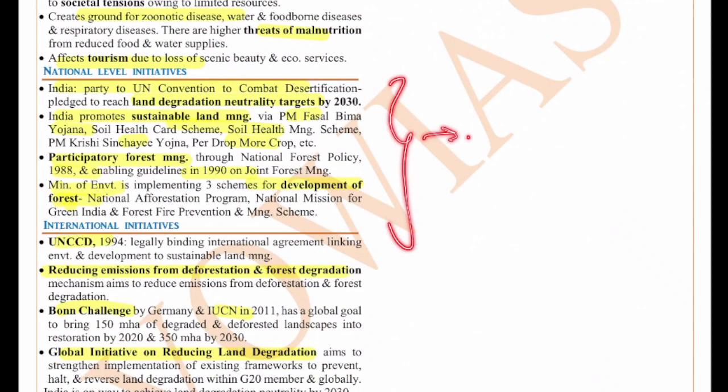So just remember the important schemes. India is party to the UNCCD and has the goal of land degradation neutrality by 2030. The schemes like the Soil Health Card Scheme, soil management and all, right? And also the Ministry of Environment is implementing schemes like the National Afforestation Program, the National Mission for Green India, and the Forest Fire Prevention and Management Scheme. All these things you can just write. And then for international initiatives, just remember a couple of them, like the UNCCD, REDD or the Bonn Challenge. These are sufficient. Okay, so like this we can write a comprehensive answer comprising all the elements, right?